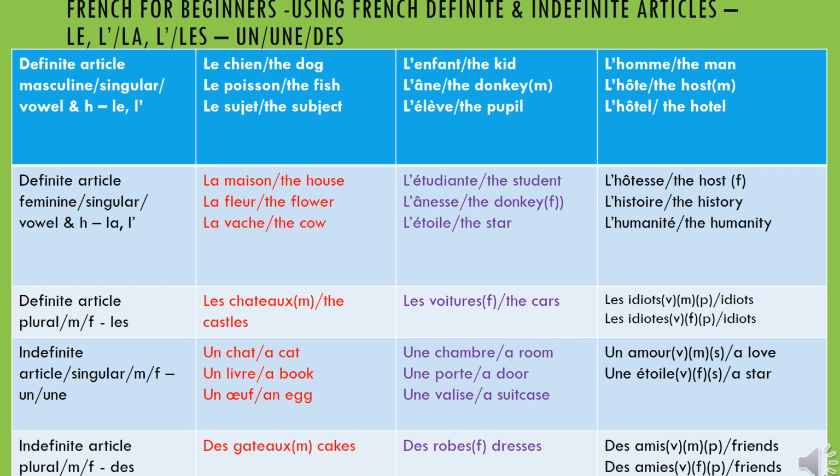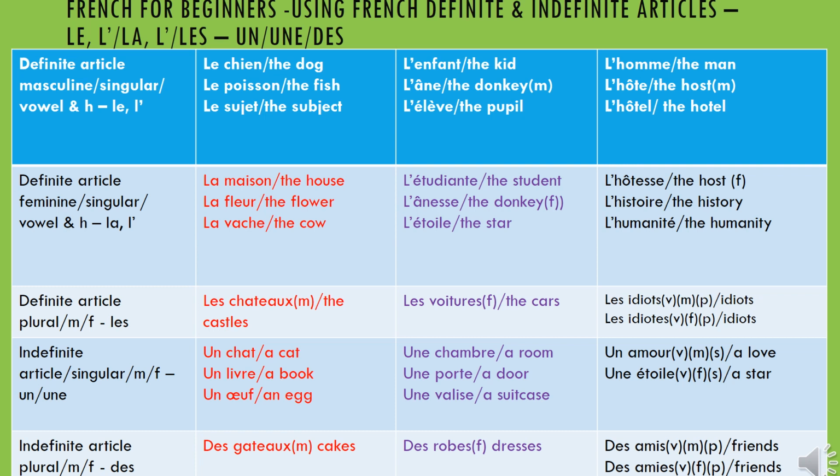Then if there's a vowel, and it's feminine, and it is plural, you will pronounce it les idiotes. You add an E and then S, so you say les idiotes. Those are female idiots. In English there's no difference. Idiots, there's no masculine, it's the same. But in French, if they are masculine, you say les idiots. If it is feminine, les idiotes. And I hope you can pronounce that correctly.